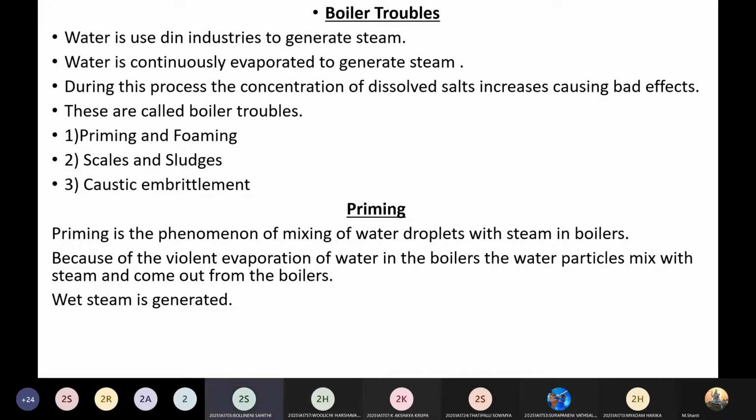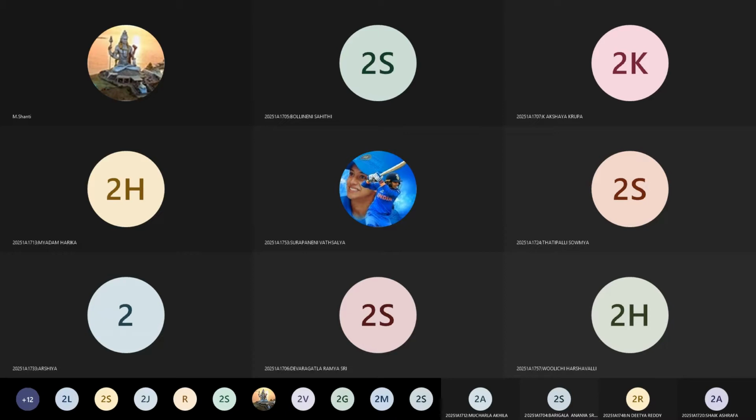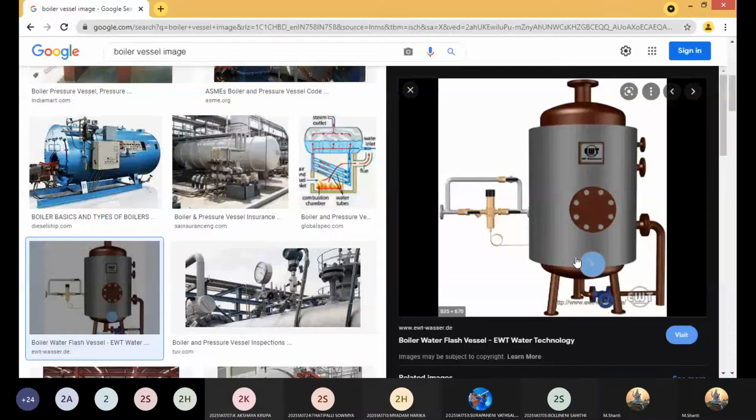If you remember, in old days, you used to have a copper like thing. I'll just share this image, where we used to boil the water by using such kind of setup. Maybe your grandparents, if you go to your villages, you might come across this kind of apparatus for boiling water, right?